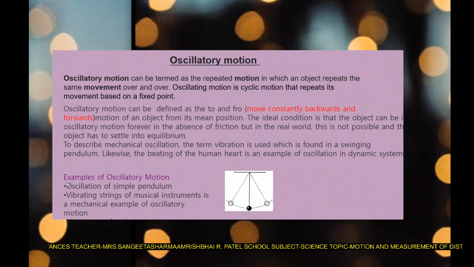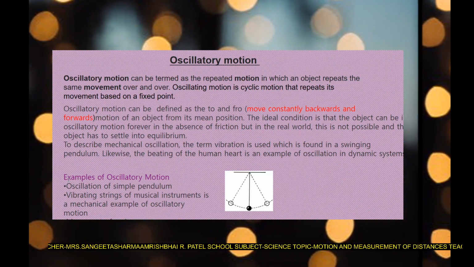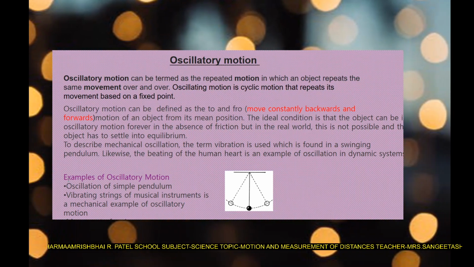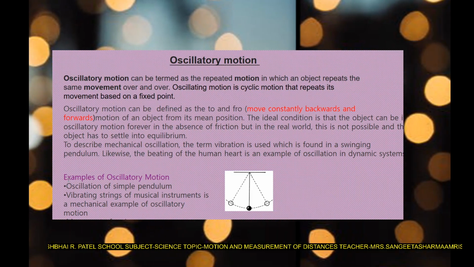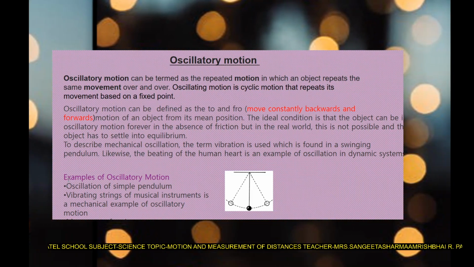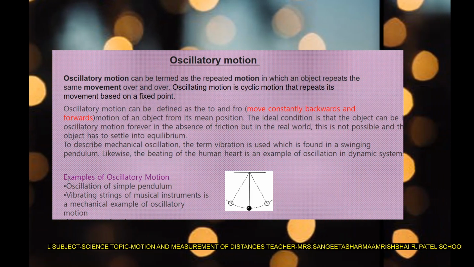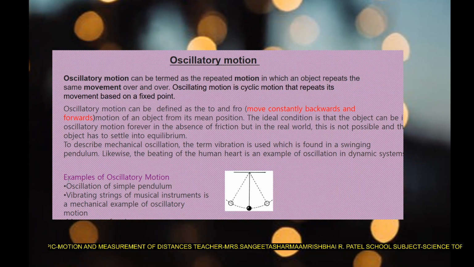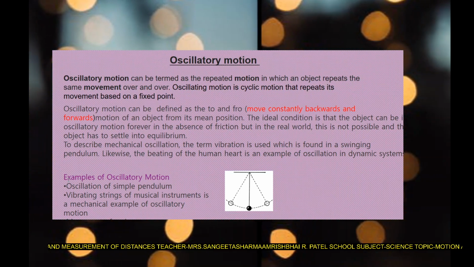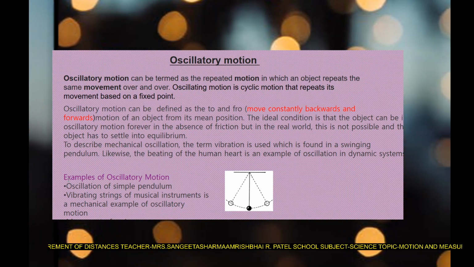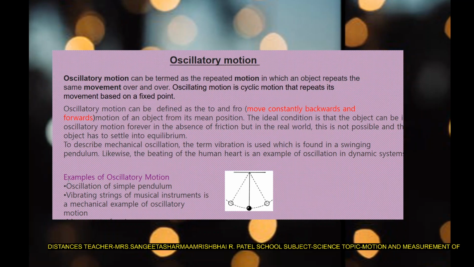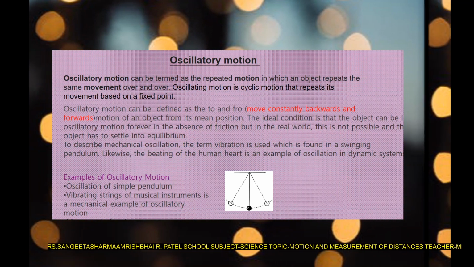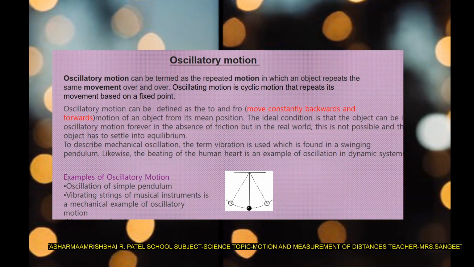Now, the next is oscillatory motion. Oscillatory motion means oscillation, to and fro motion, any object which is moving constantly backwards and forward, that is called oscillatory motion. So we can define oscillatory motion as the motion that repeats itself again and again, over and over. The motion in which an object repeats the same movement over and over. Oscillating motion is cyclic motion that repeats its movement based on a fixed point. So oscillation is also to and fro motion, that means anything which is moving backward and forward.